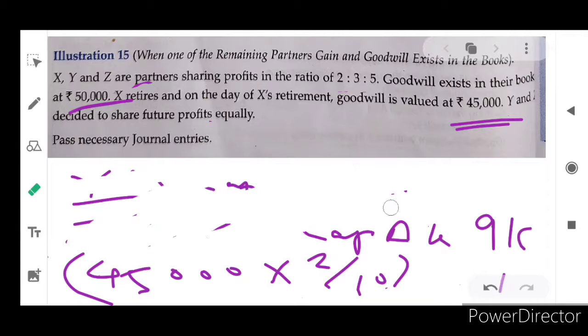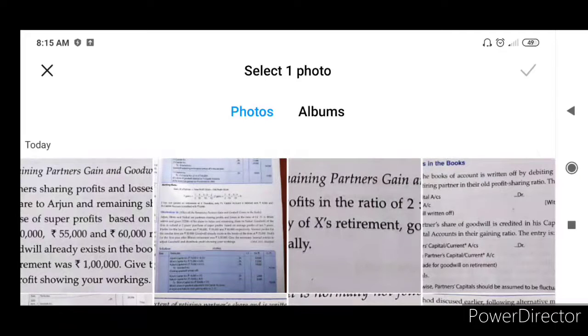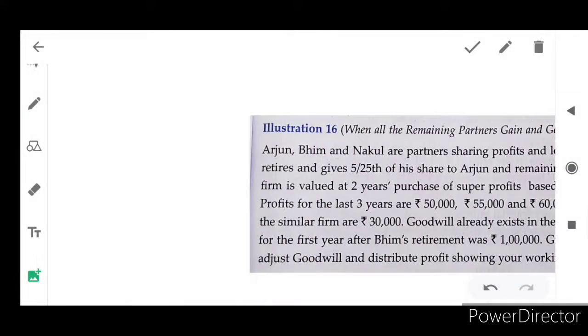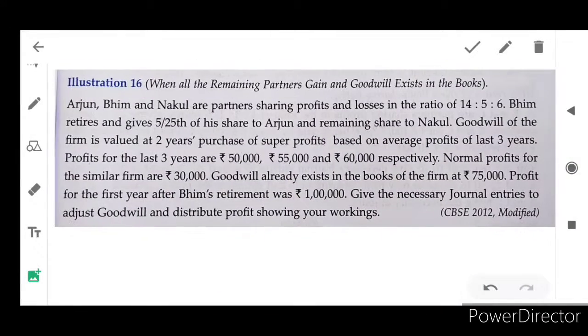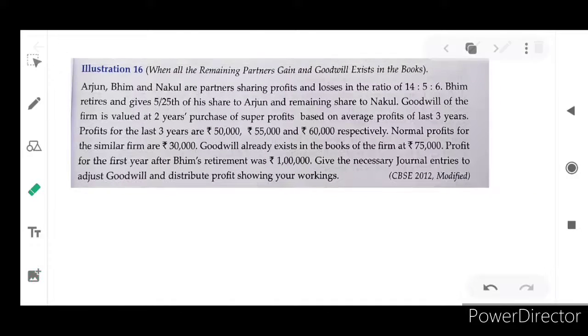It is a very big problem, and while you are calculating the goodwill, you have to be very clear about it, whether the goodwill is mentioned or book goodwill is there or not, or they are asking us to prepare goodwill account or not. So you have to be clear in all the sense. So it's the 16th illustration, very big illustration and very useful also. Apart from this, 2 more illustrations they have given. You work them out at home. If you have any doubt, you can ask me. Don't hesitate to ask. Okay.